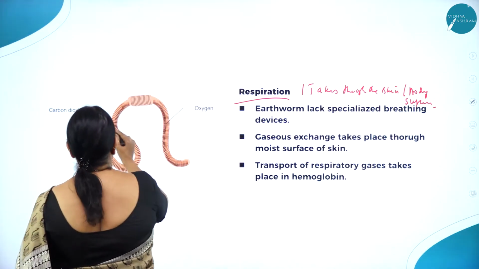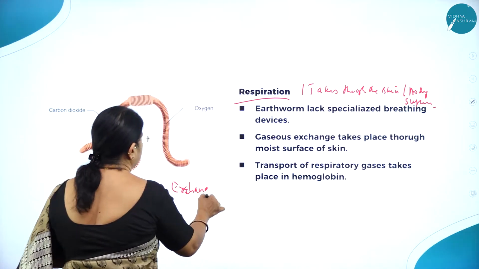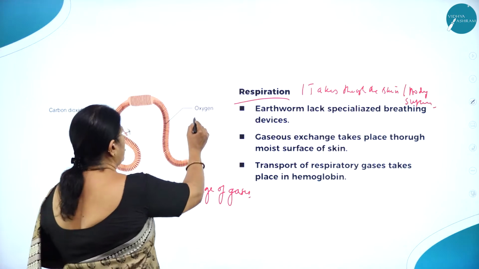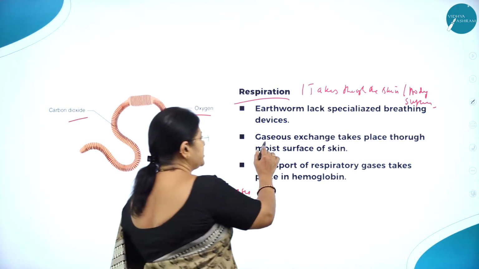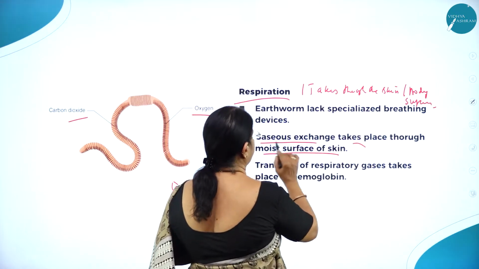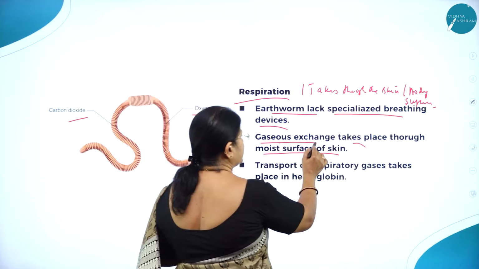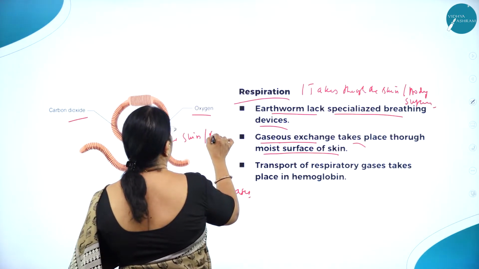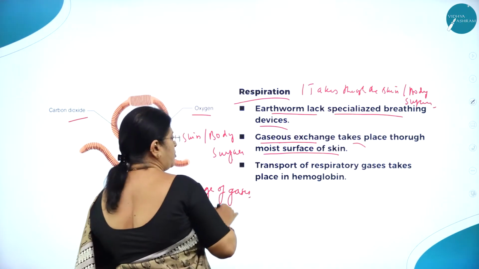Here you can see the exchange of gases. Oxygen and carbon dioxide are exchanged, and it takes in oxygen. So gaseous exchange takes place through the moist surface of the skin. The earthworm lacks specialized breathing devices, so gaseous exchange takes place through the skin, or what we call the body surface.